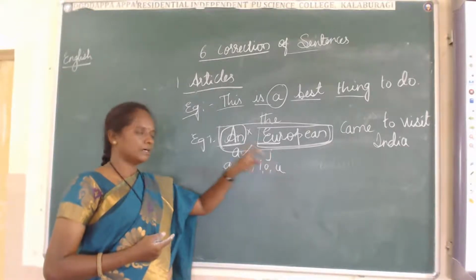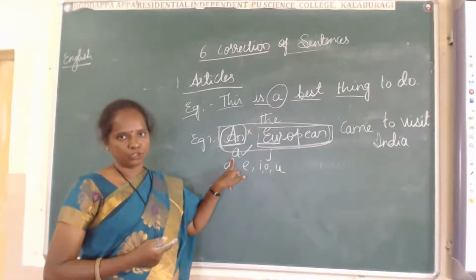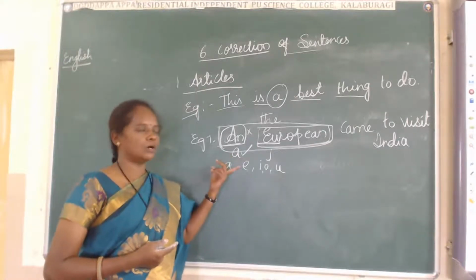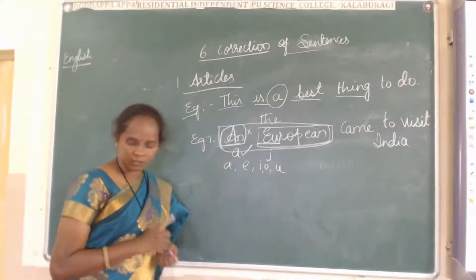That's why before a consonant sound, what do we have to use? The article A. You have to keep this in your mind. Got this one?